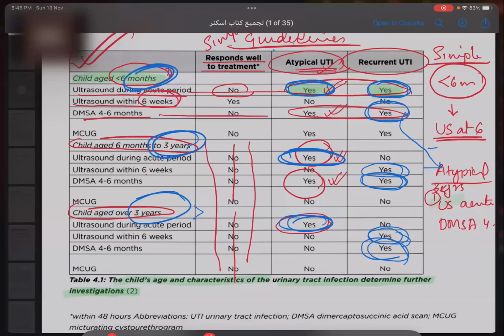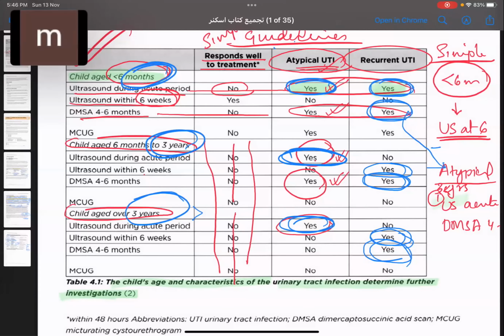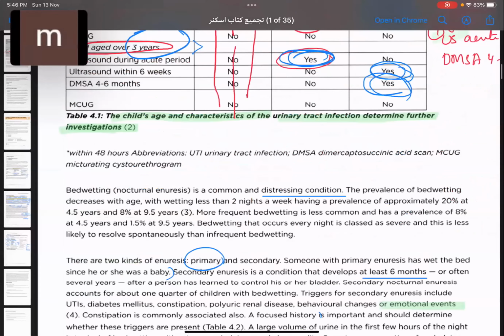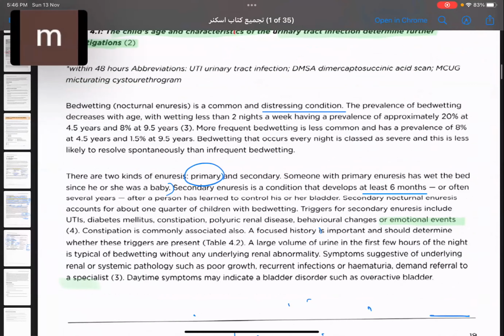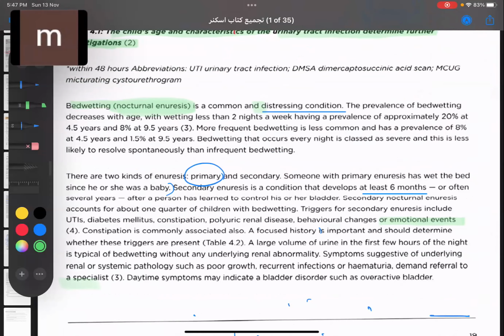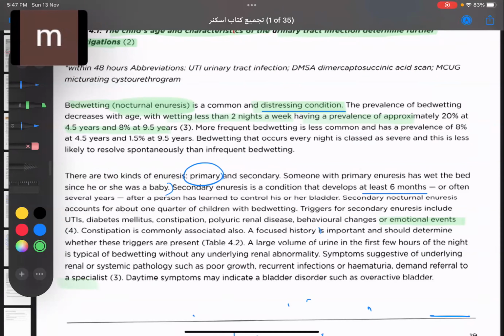Next one is, see, whatever we have studied about enuresis, let us see. Bedwetting or nocturnal enuresis is a common and distressing condition. The prevalence of bedwetting decreases with age, with wetting less than 2 nights a week having a prevalence of approximately 20% at 4.5 years and 8% at 9.5 years. Okay. More frequent bedwetting is less common and has a prevalence of 8% at 4. Okay, this prevalence rate is not very important.